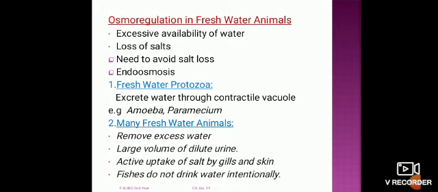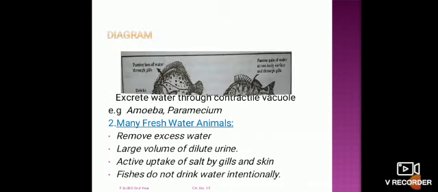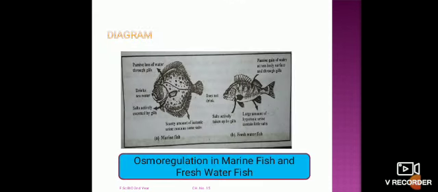In freshwater fishes, they do not drink water intentionally, only to maintain the salt concentration. They require water, otherwise they remove water with the salts. Here is the diagram which represents osmoregulation in marine fishes and freshwater fishes.